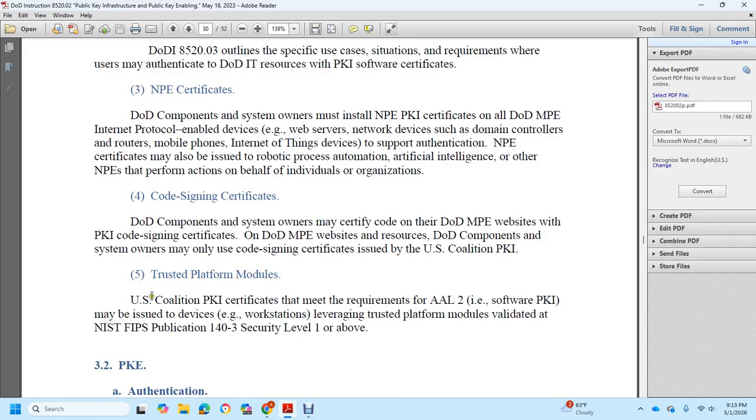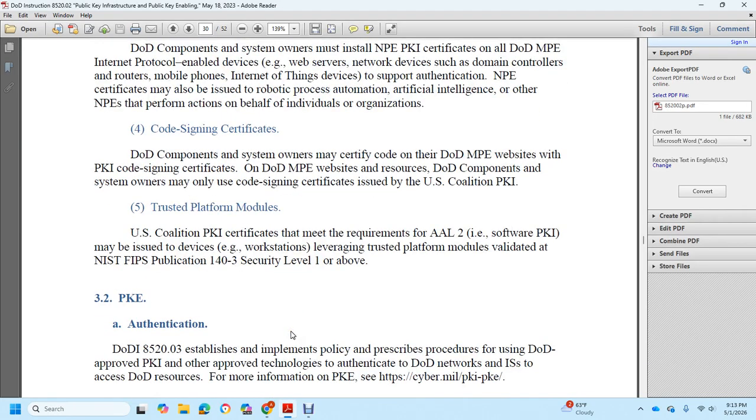Trusted platform modules: U.S. Coalition public key infrastructure certificates meet the requirements of AAL2. Software public key infrastructure certificates may be issued to a device or workstation leveraging trusted platform modules validated to NIST FIPS Publication 140-3, security level 1 or above.